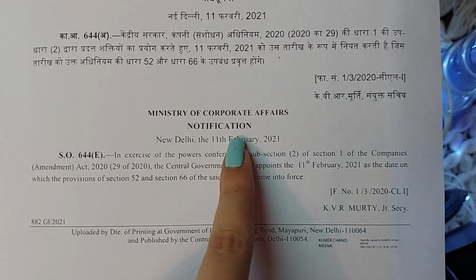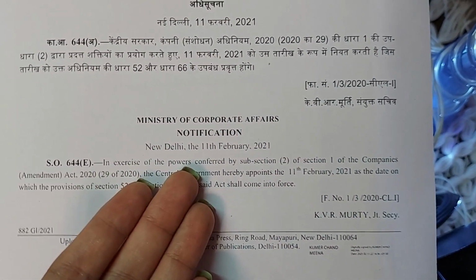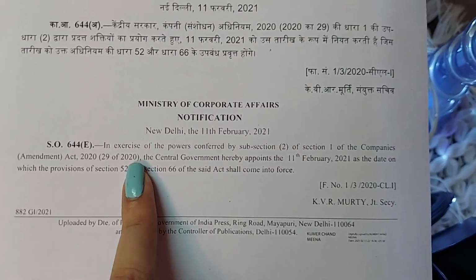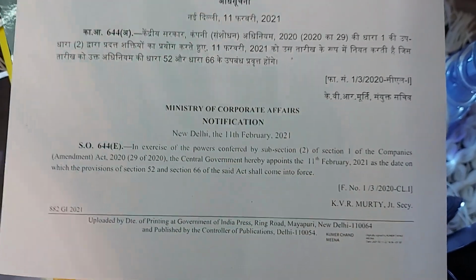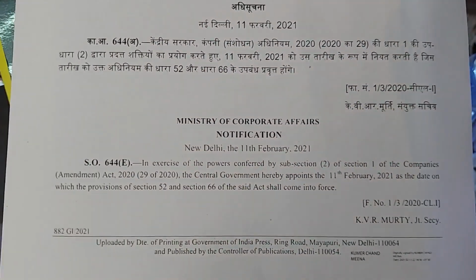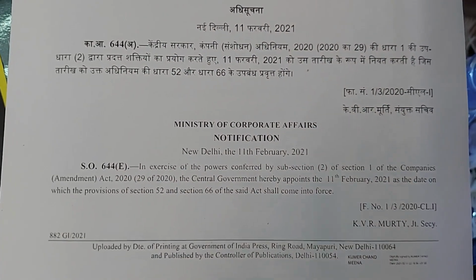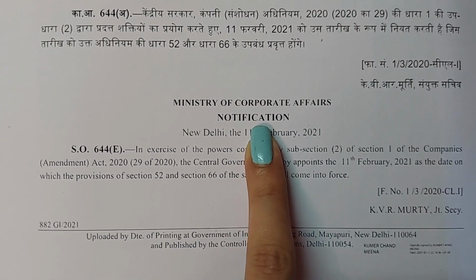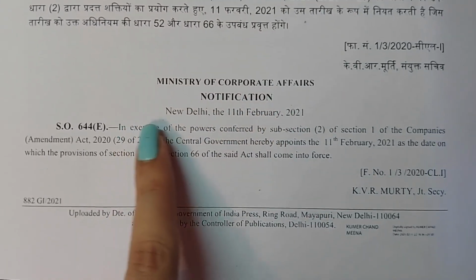Let me know if you want to see a video on where you can find these notifications, because from there only we get notified on which section is enforced now, because the Amendment Act comes but the sections get enforced at later stages only. So on 11th February 2021, this notification came up on MCA's website that